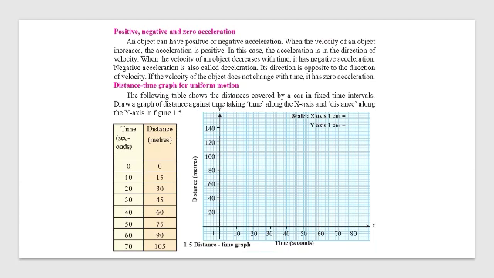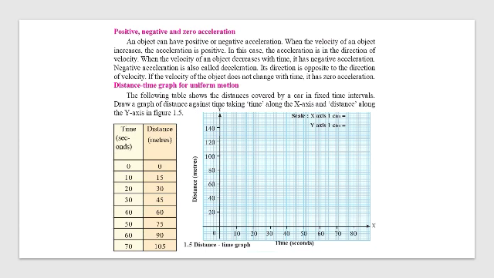So when the velocity of an object increases, the acceleration is positive. The acceleration is in the direction of velocity. Direction of velocity means you have given acceleration, it is moving forward only. Then here we call it positive acceleration. When the velocity of an object decreases, you have stopped your bicycle, then it is negative acceleration. Negative acceleration is also called deceleration. Here the direction is opposite to the direction of velocity.